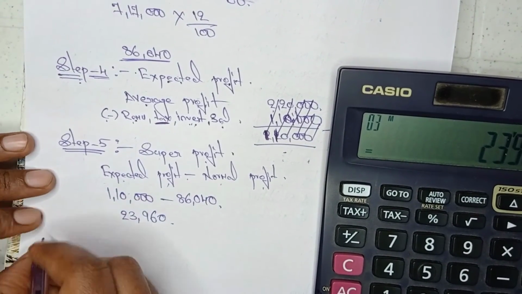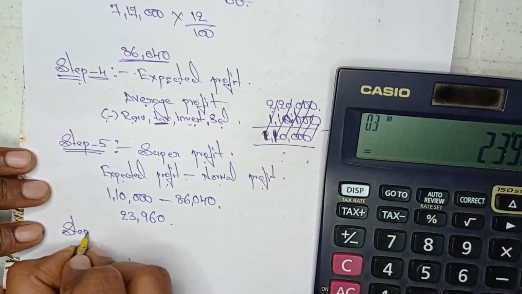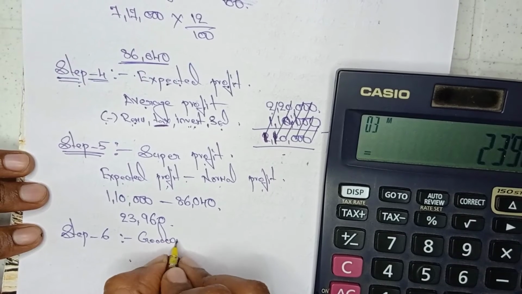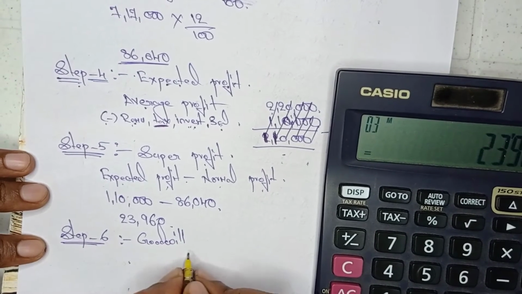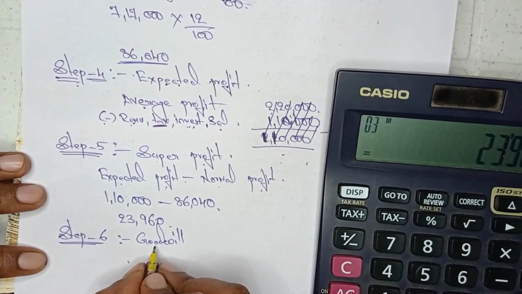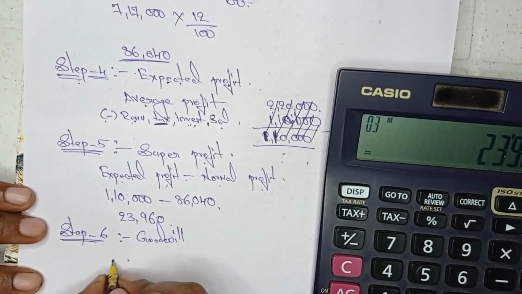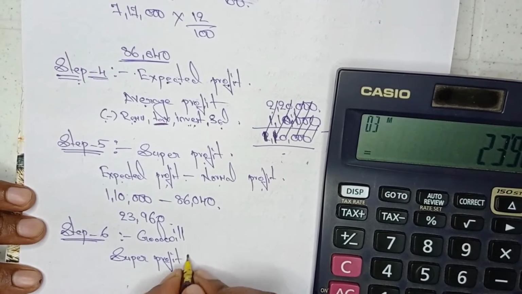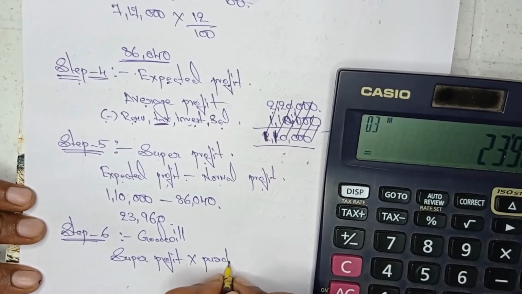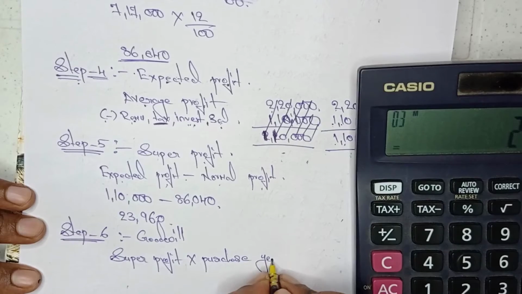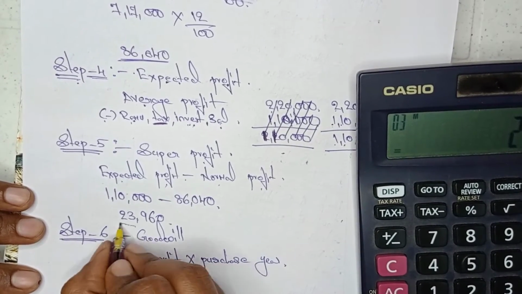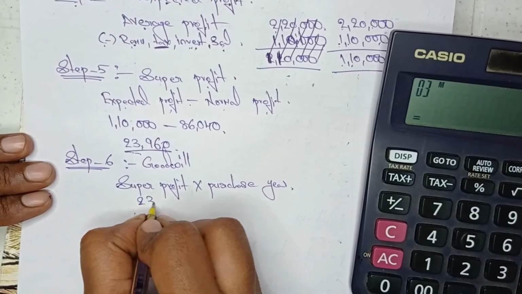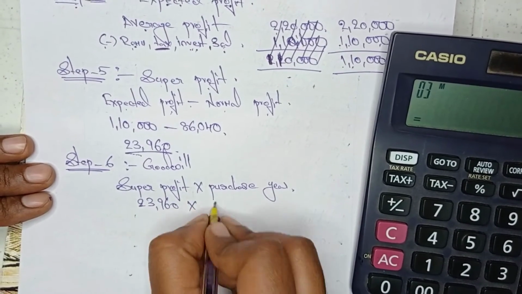23,960. Now the last step is goodwill. Step 6, goodwill. What is the formula of goodwill? Super profit into purchase year. So super profit we got the answer 23,960 into purchase year.